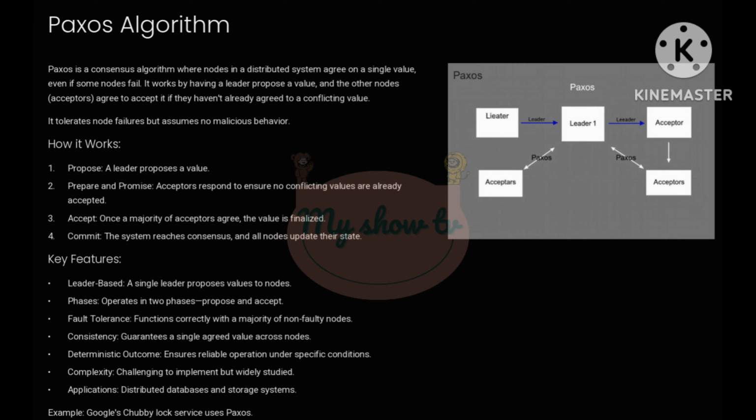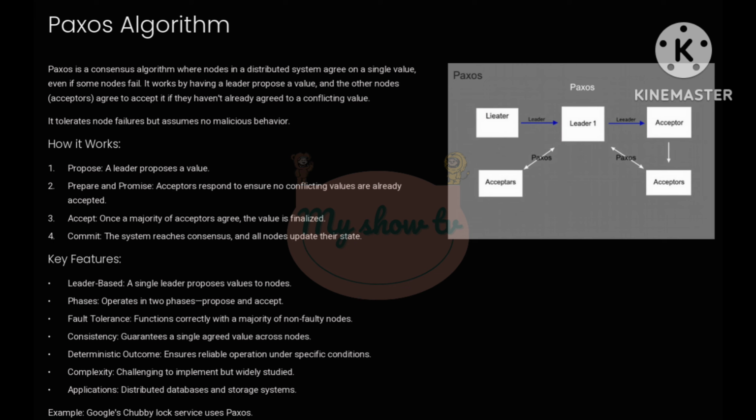1. Propose. A leader node proposes a value to other nodes in the system. Point 2. Prepare and promise. Acceptors, other nodes, respond to ensure that no conflicting values have already been agreed upon. This step prevents inconsistencies. 3. Accept. Once a majority of acceptors agree to the proposed value, it's finalized. Point 4. Commit. The system achieves consensus, and all nodes update their state.